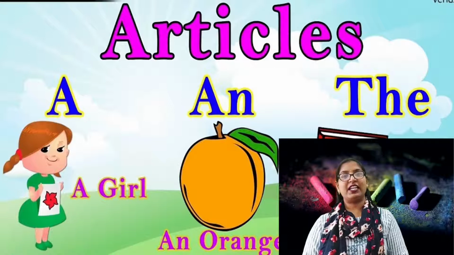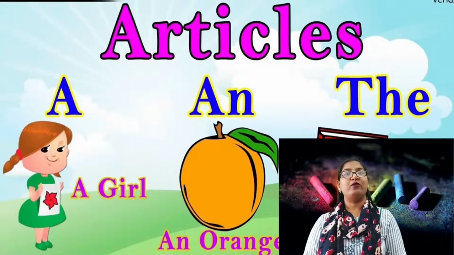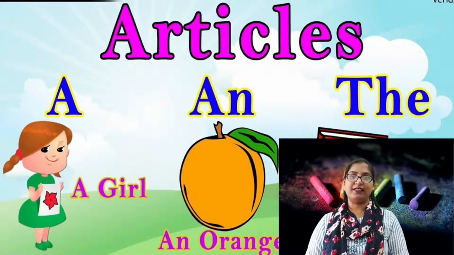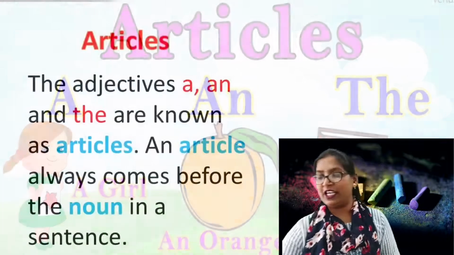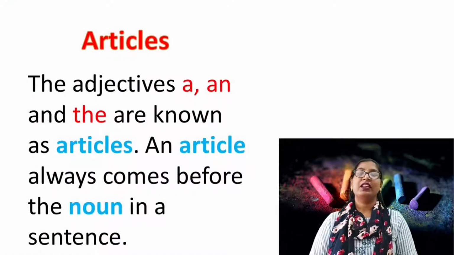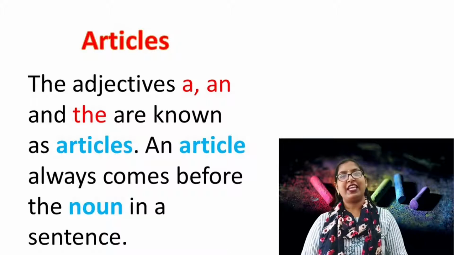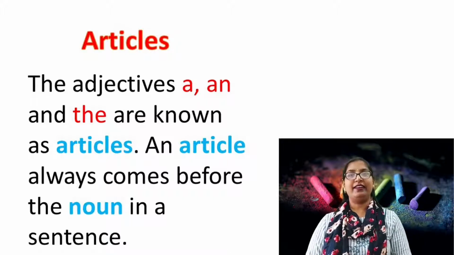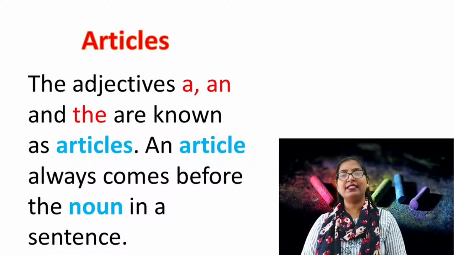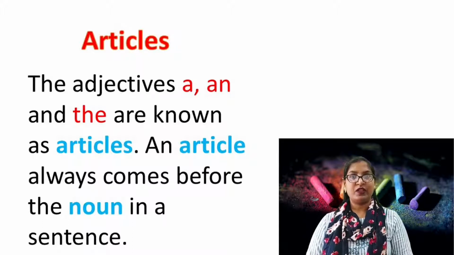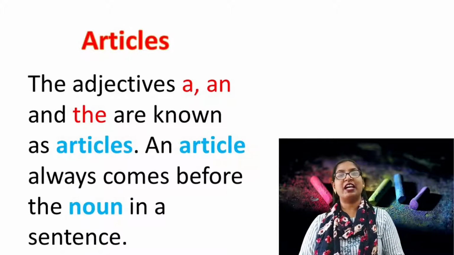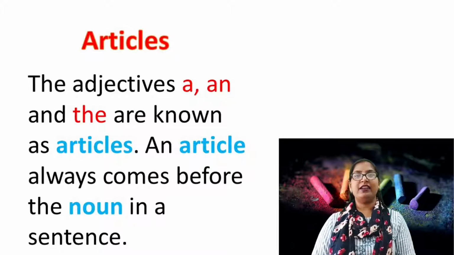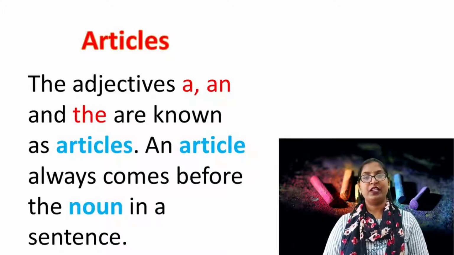Good morning, dear students. Today we are going to discuss the topic articles. We'll study what an article is and what the different types of articles are. Let us see what an article is. The adjectives a, an, and the are known as articles. An article always comes before the noun in a sentence.